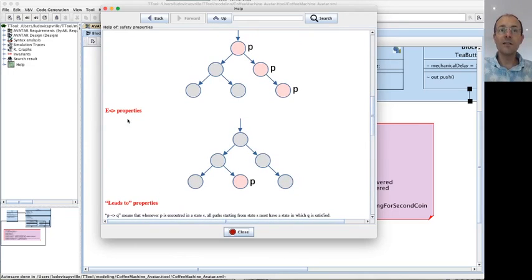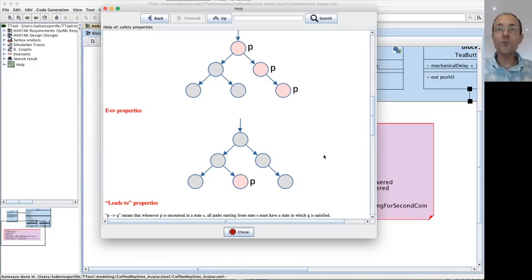Last property starting with a letter, E less than greater than a property P. It means in one path, one state. It means reachable. One path, one state.